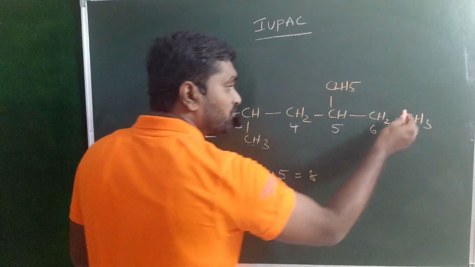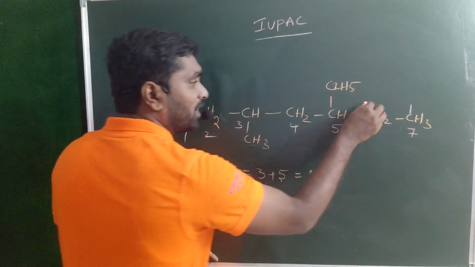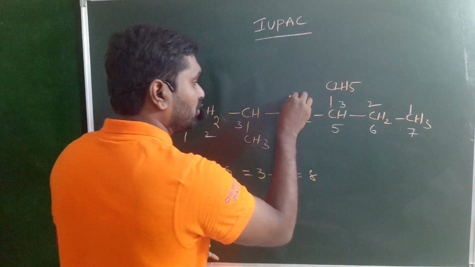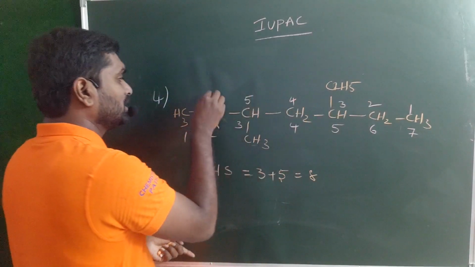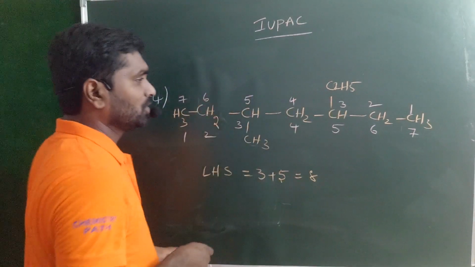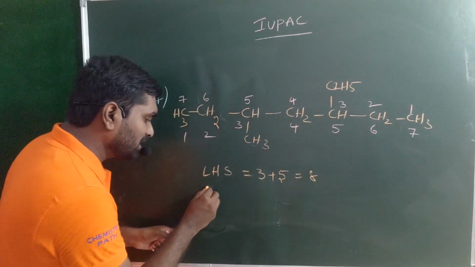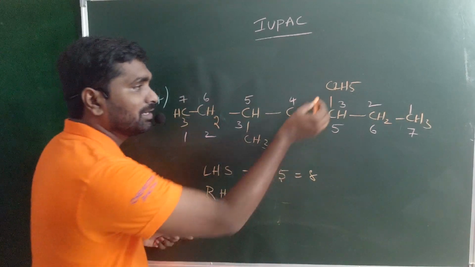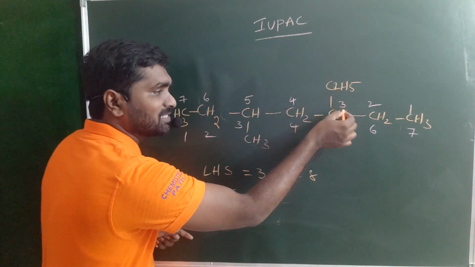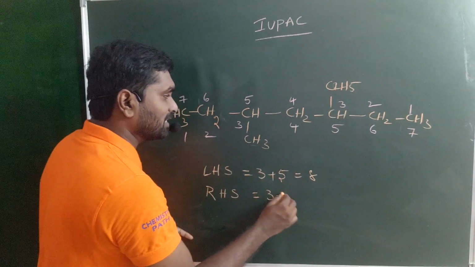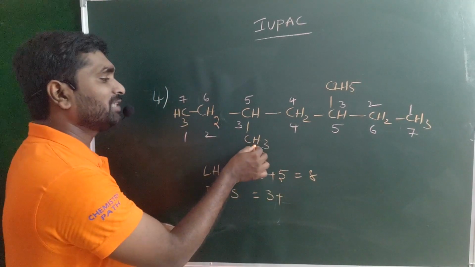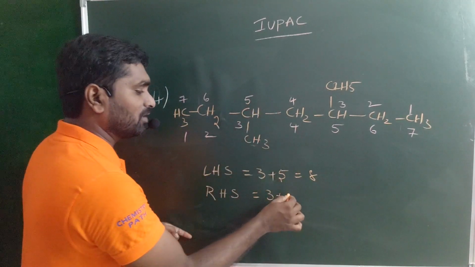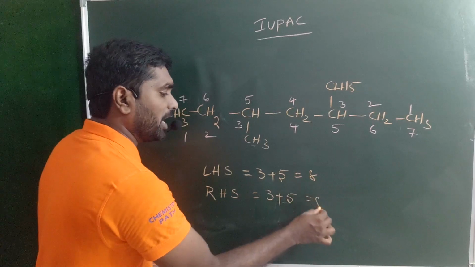If numbering starts from the right hand side, 1, 2, 3, 4, 5, 6, 7, again the ethyl substituent is present on the third carbon, 3 plus the methyl on the fifth carbon, 3 plus 5 is 8.